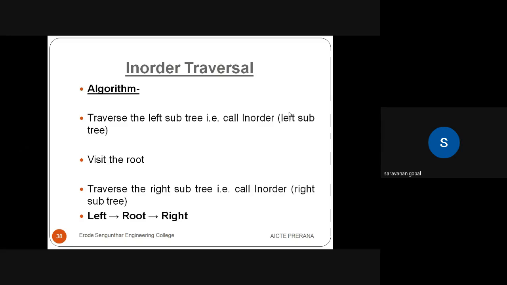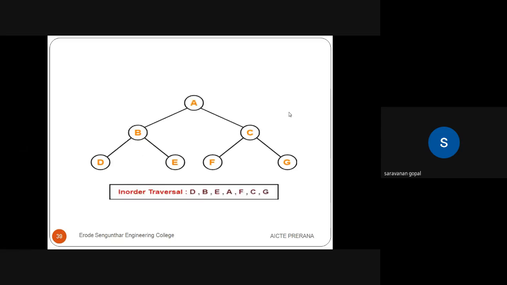He is mentioning three steps. First step is traverse the left subtree, that is called in-order. Then visit the root node, after that traverse the right subtree. Finally the line is bolded: left, root node and right node. This is the in-order. We are going to see an example of in-order tree traversal. See, the same example is here. From the algorithmic point of view, the procedure is first visit the left child, then we go for the root node. After that only, finally we go for the right child.